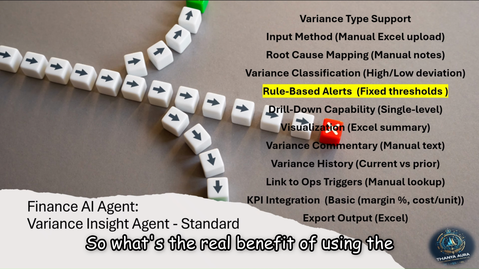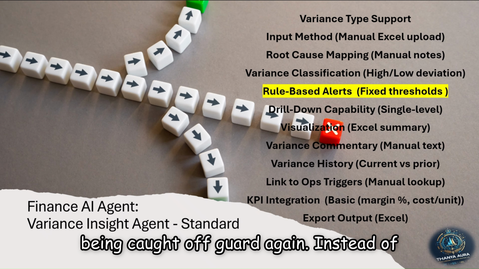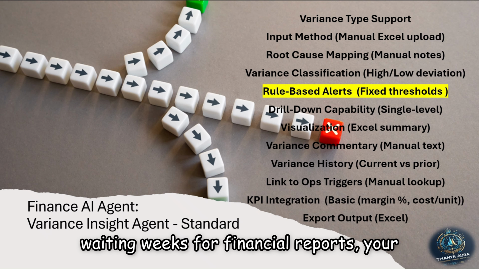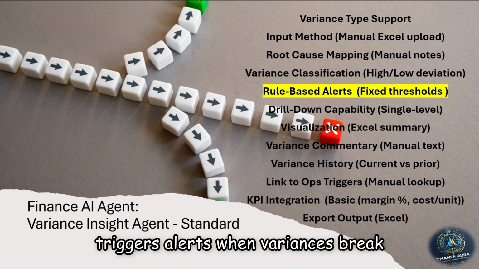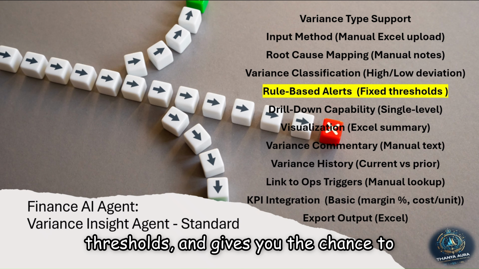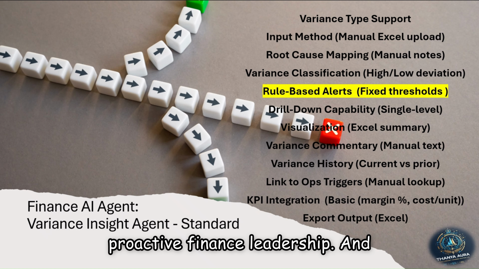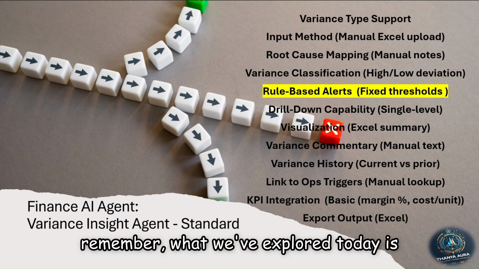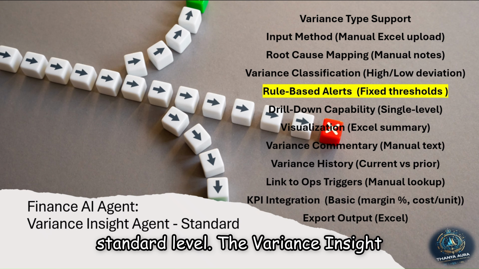So what's the real benefit of using the Variance Insight Agent? It's about never being caught off guard again. Instead of waiting weeks for financial reports, your agent constantly monitors key metrics, triggers alerts when variances break thresholds, and gives you the chance to act before risks become losses. That's proactive finance leadership. And remember, what we've explored today is only the rule-based alerts feature at the standard level.